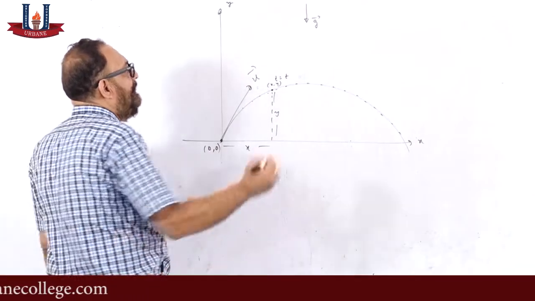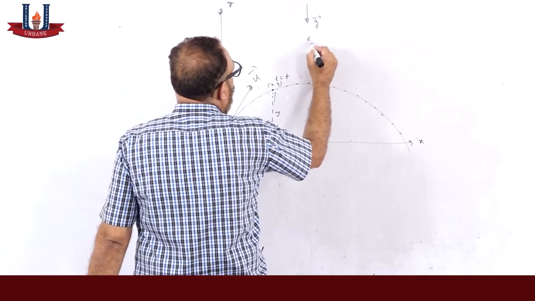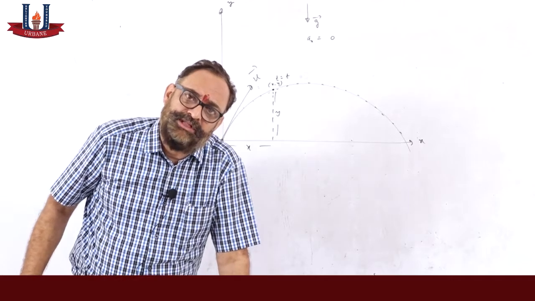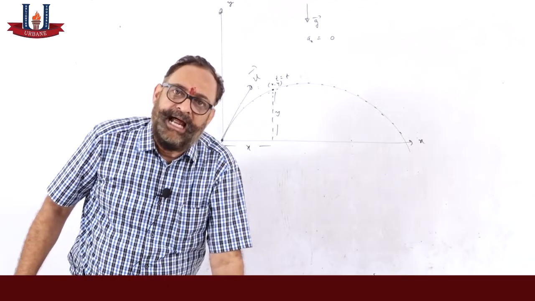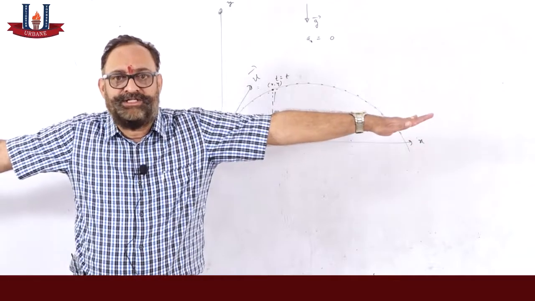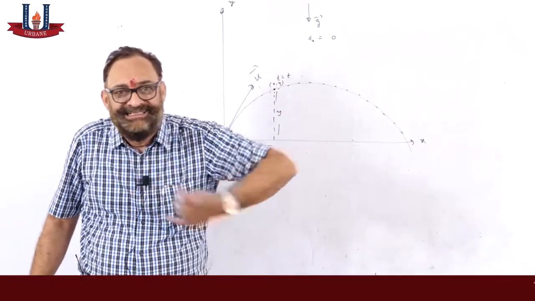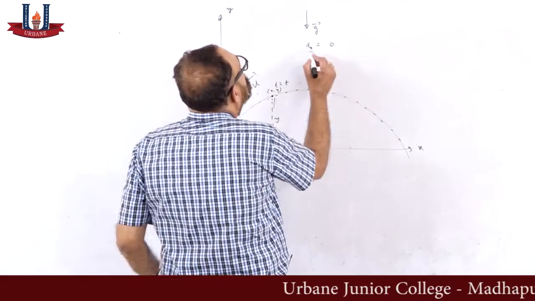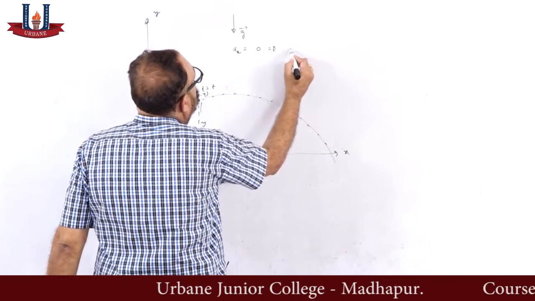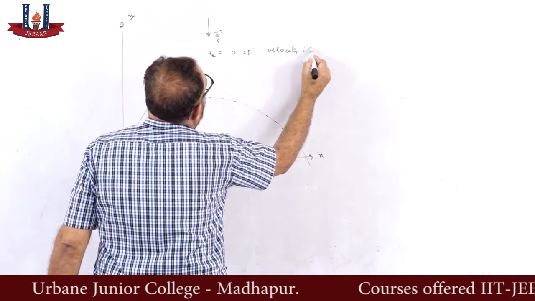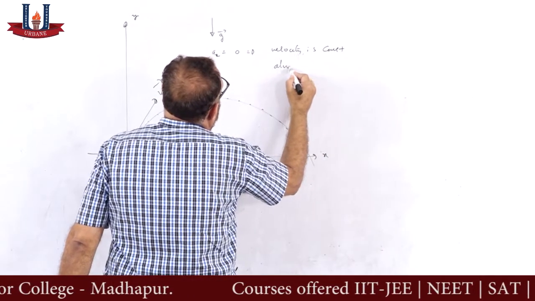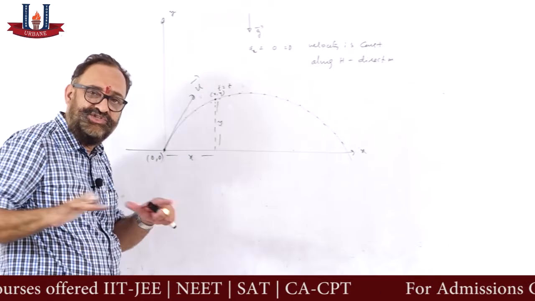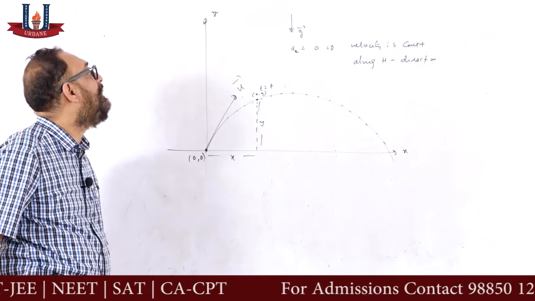Remember, the most important part is that the acceleration along the x-axis is going to be 0. Reason? The only force on the moving body is the weight. Weight is always down and there is no other force in the horizontal direction. When there is no force in the horizontal direction, the acceleration in the horizontal plane will automatically be 0. The implication is that velocity is constant along the horizontal direction. In any horizontal direction, the velocity cannot change. H means horizontal.